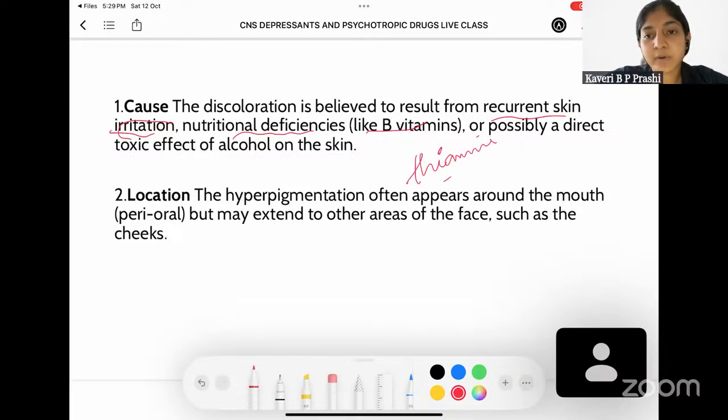Thiamine is used for the metabolism of alcohol in the body. So when thiamine is used, its reserve gets over, and there is deficiency of thiamine. So due to these things, the patch of discoloration develops around the mouth. Also, the hyperpigmentation often appears around the mouth, but may extend to other areas of the face, such as cheeks, in chronic alcohol consumers.